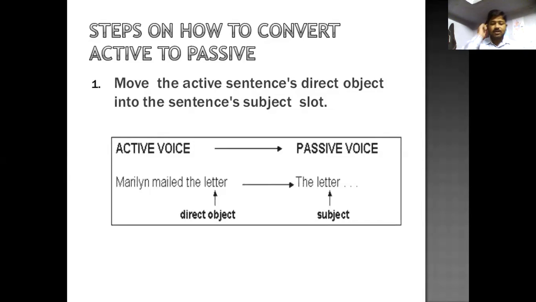First of all, you have to recognize in the sentence what the subject is. Subject means the doer of the action. Object means the receiver of the action. And try to have a clear idea of the verb form.